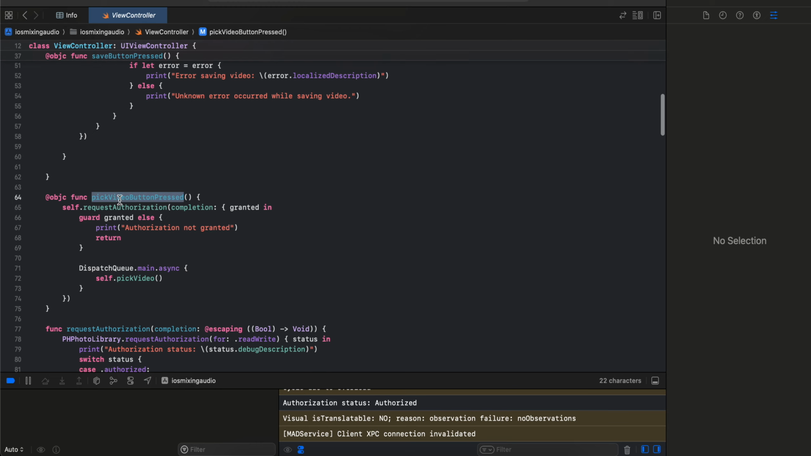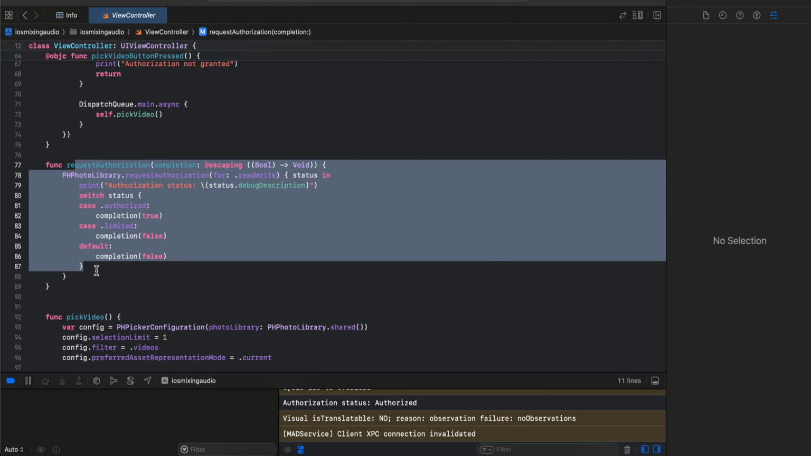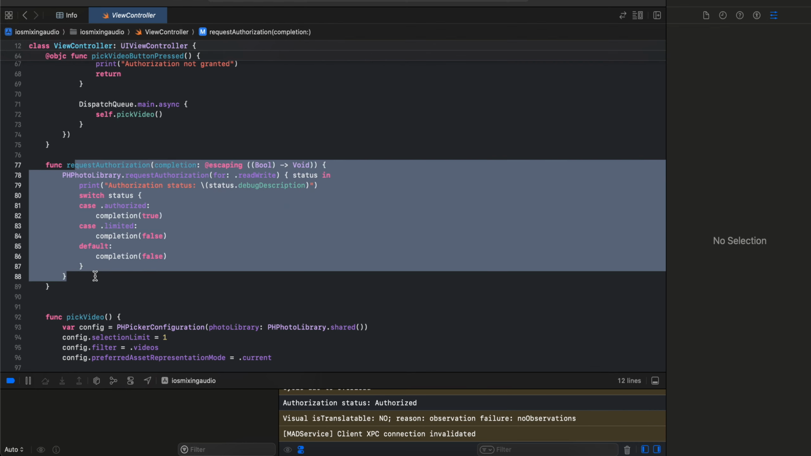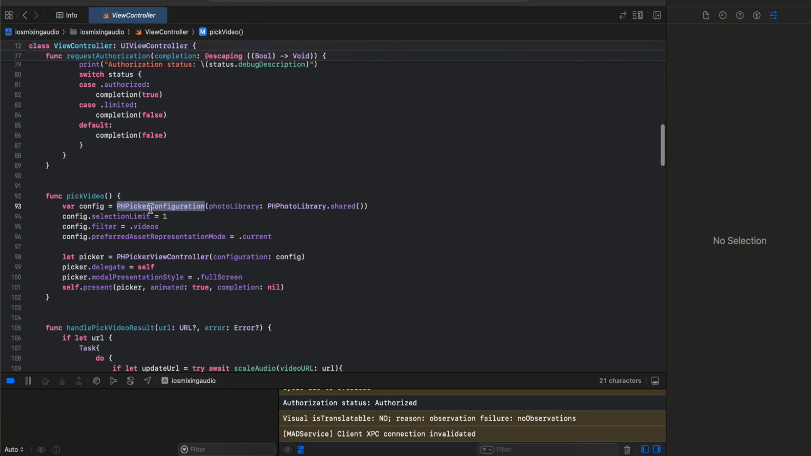And here for pick video button pressed, we again check for authorization for the Photos app. If not, then we ask for it. If it is already given, then we just call pick video. And here you can see this is how we request permission from our Photos app. Now for pick video, we do the PHPicker configuration, open our PHPhotoLibrary.shared, filter by videos, and here we define a PHPickerViewControllerDelegate.